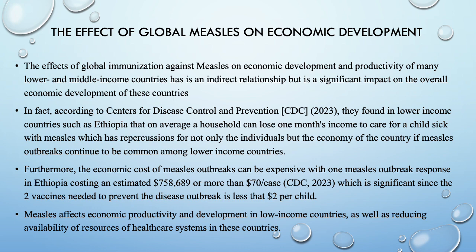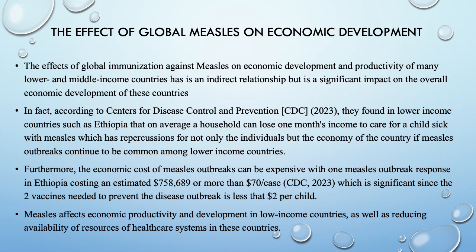In fact, according to the CDC in 2023, they found that in lower income countries, such as Ethiopia, on average a household can lose 1 month's income to care for a child sick with measles, which has repercussions not only for the individuals but the economy of the country if measles outbreaks continue to be common among lower income countries.